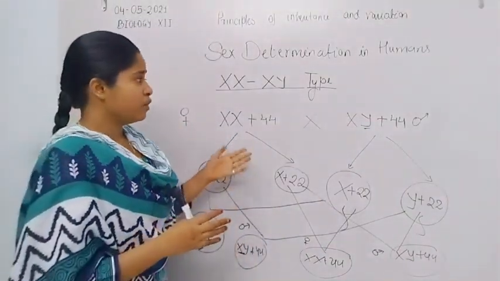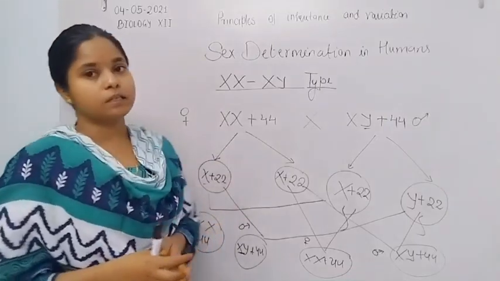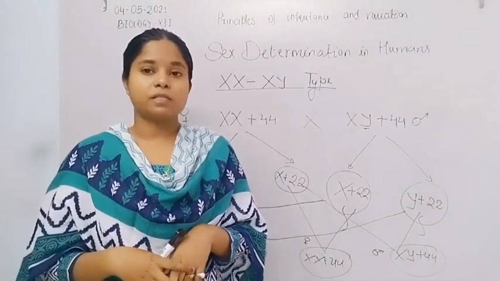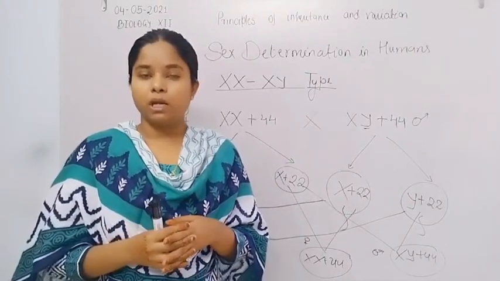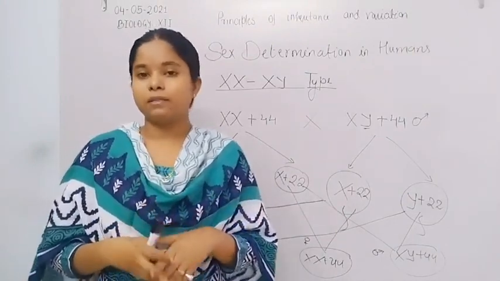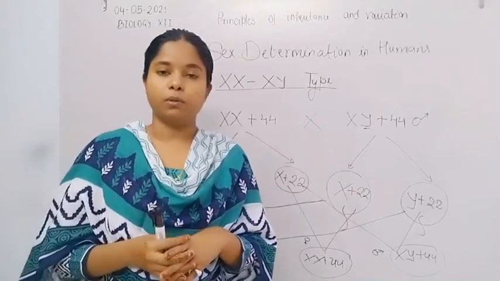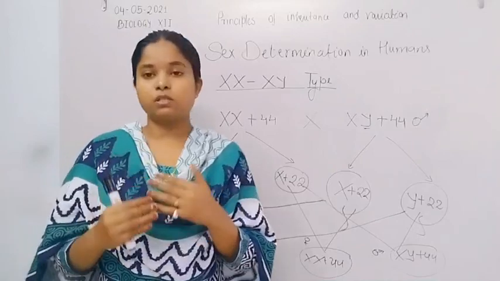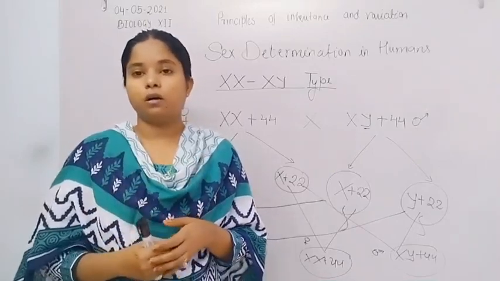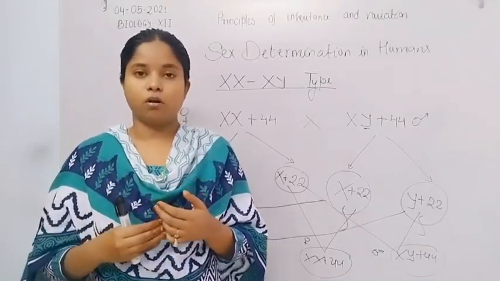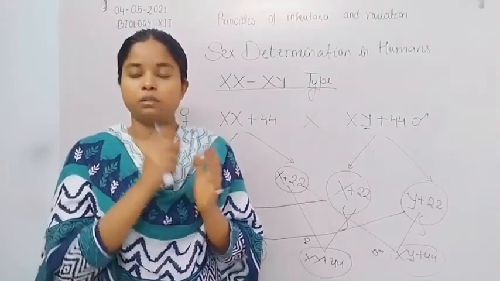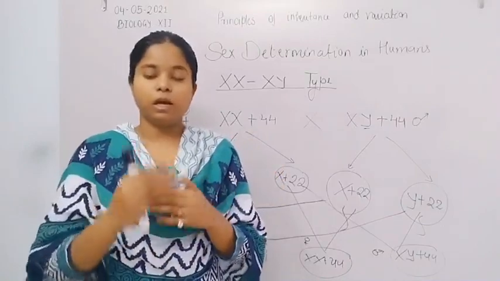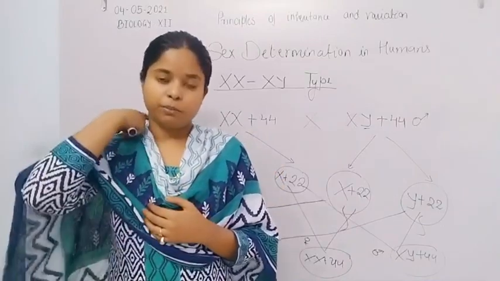Now another type of sex determination is ZZ-ZW type, as in case of birds. ZZ represents the male sex and ZW represents the female bird. During gamete formation, there is a 50% chance of transfer of the Z chromosome or the W chromosome in the egg by the female bird.